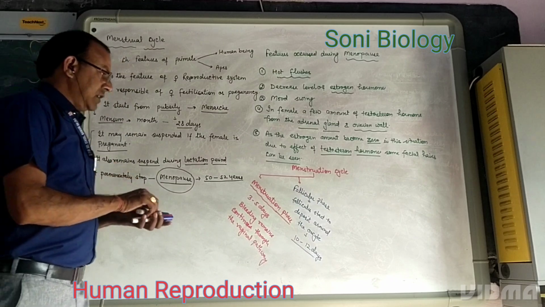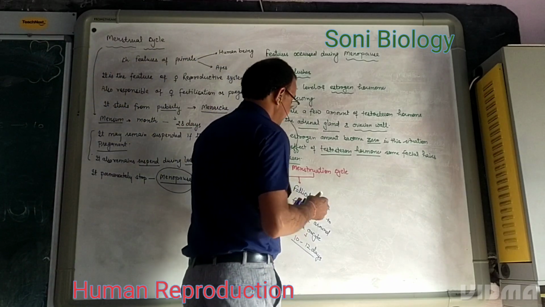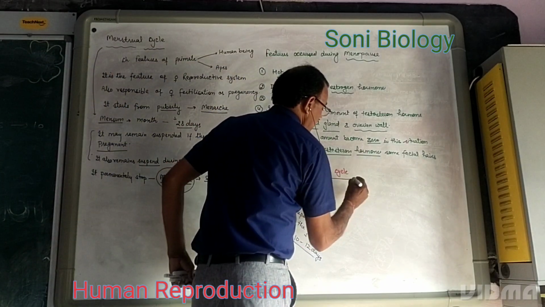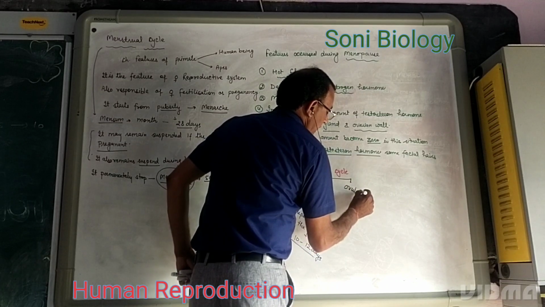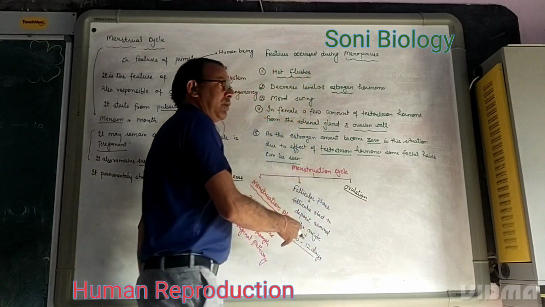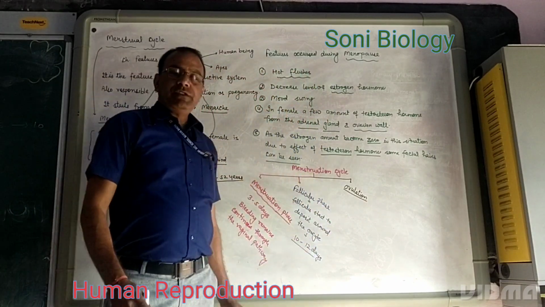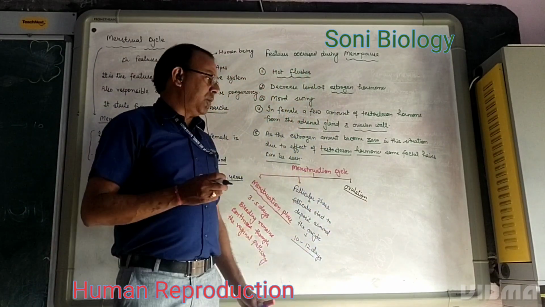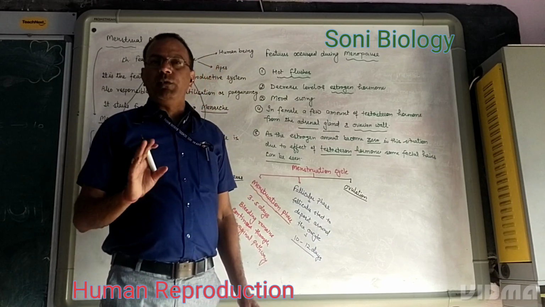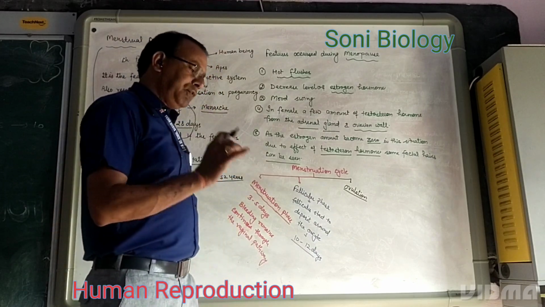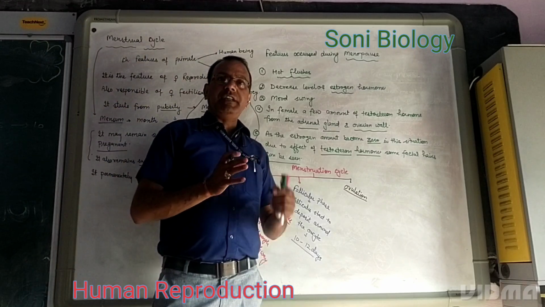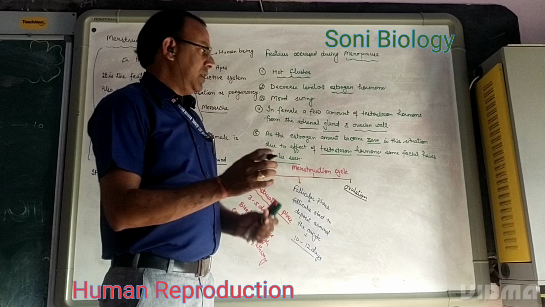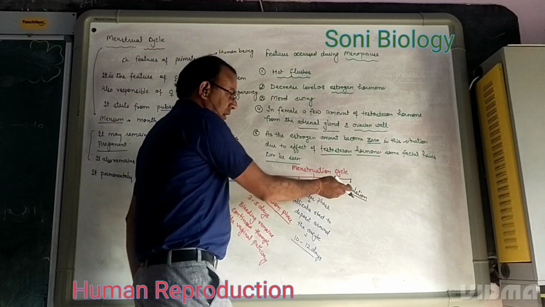The third phase is ovulation. After the deposition of Graafian follicles, under the influence of LH, luteinizing hormone, the ovum, the secondary oocyte, is released. If this egg is not fertilized, then this egg with the inner wall of the uterus breaks down. That is called menstruation.